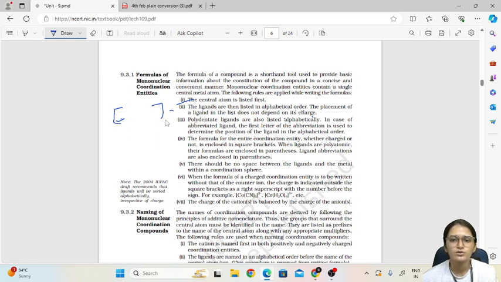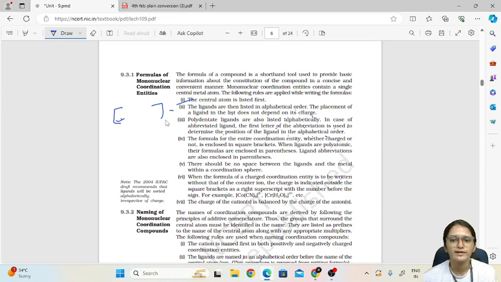Polydentate ligands are also listed alphabetically, and in case of an abbreviated ligand, the first letter of the abbreviation is used to determine the position of the ligand in the alphabetical order.